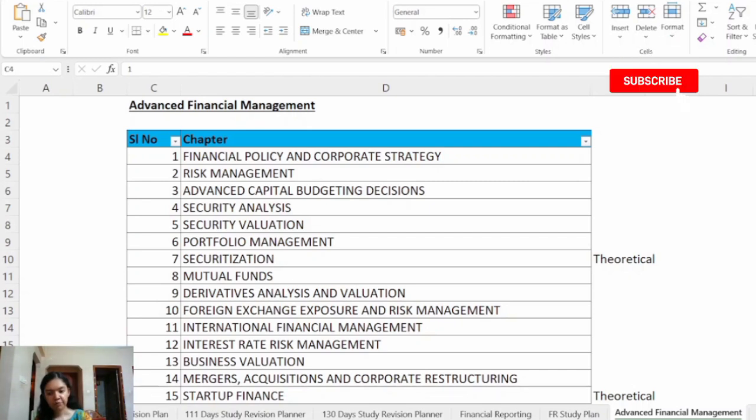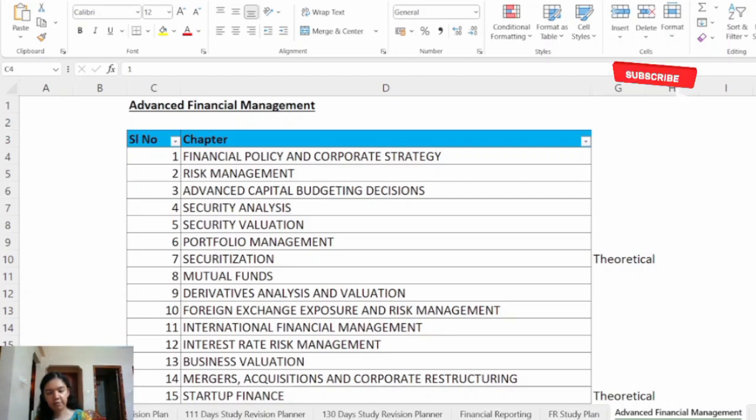So if you ignore any chapter, there might be possibility that you won't be able to answer the question correctly. Even in case of MCQ also, when the case scenario is given, there is possibility that one case scenario itself relates to different chapters. So it is very important to go through all the chapters in the syllabus.